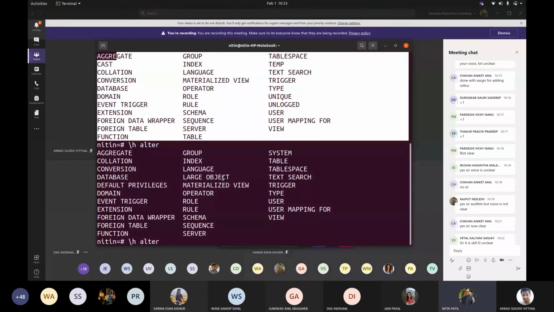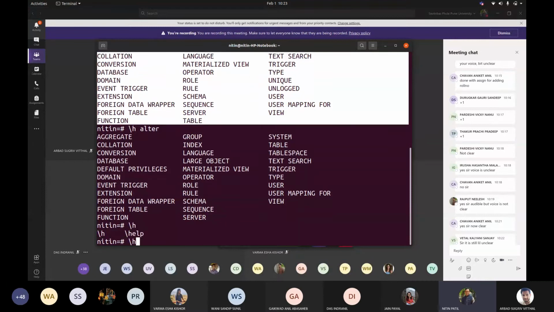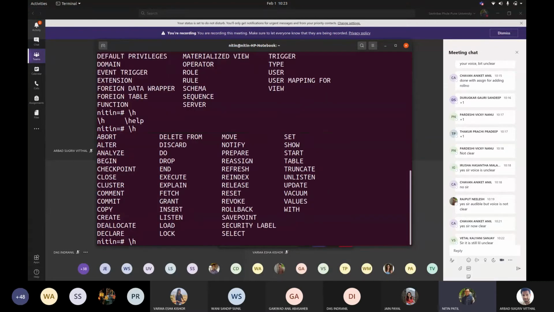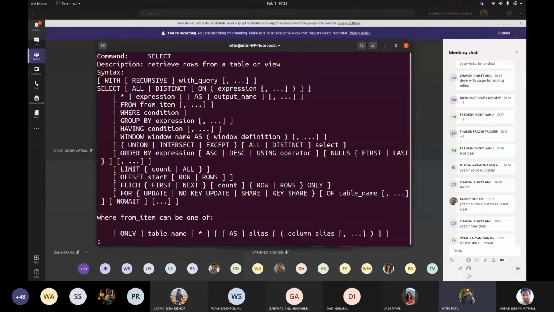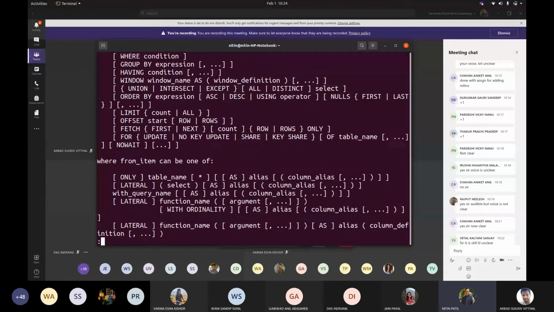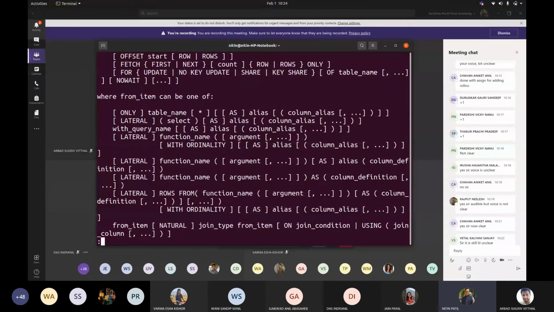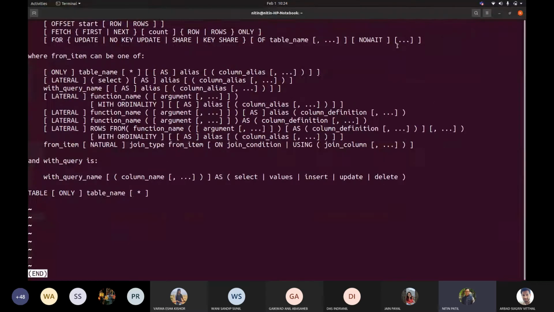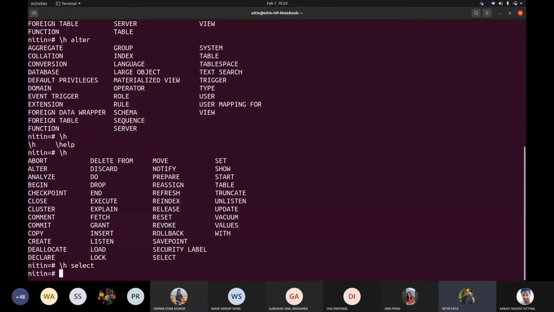Okay. So with alter, again I am going to get a few more. So when I see /h and commands, each one of them would have a majority of aspects. For example, if I write select and press tab, or if I press enter, these are the different things that can be used. Select does not have any other option apart from the way I am going to select records from. Correct. But the syntax which is followed to display this select